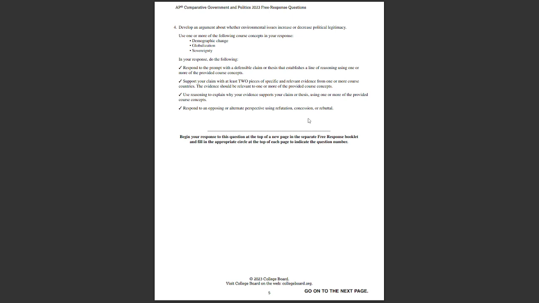With a declining population, maybe there should be more environmental assistance being done, so it would decrease legitimacy if environmental issues weren't cared for. Maybe the United Kingdom would be one of the places you'd look, as you just have to use a course country to go on either side.